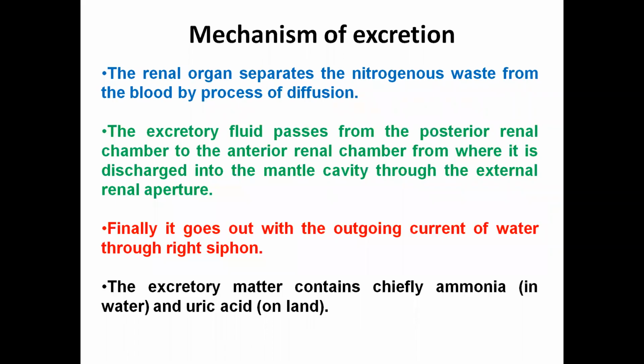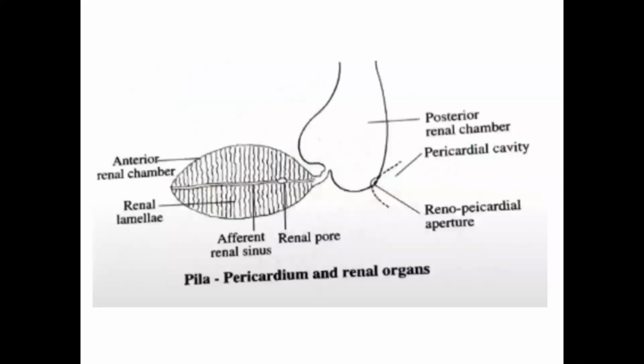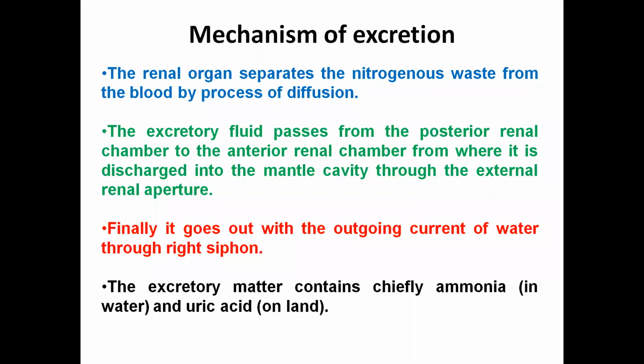So now the mechanism of excretion. As I have told, the renal organ, both the anterior and the posterior chambers, simply remove the nitrogenous waste from the blood by the process of simple diffusion. The nitrogenous waste diffuses from the blood inside the chamber. Now this excretory fluid passes from the posterior renal chamber to the anterior renal chamber.